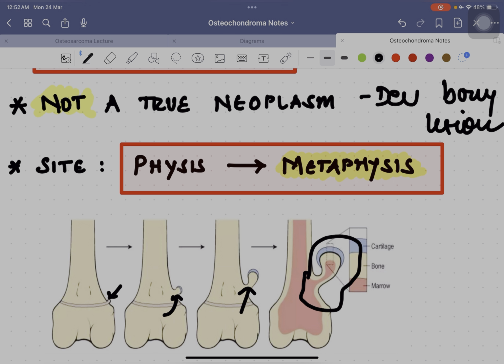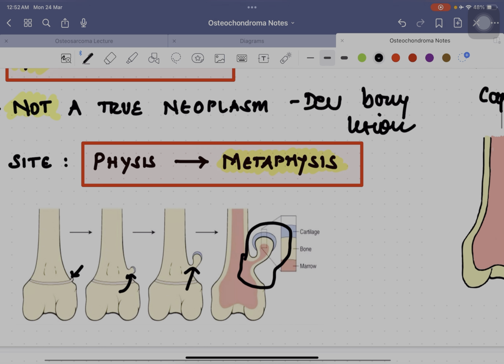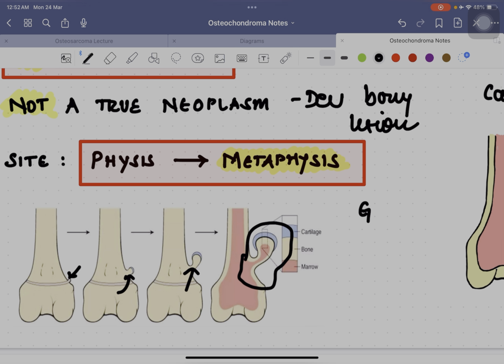They also say that osteochondroma is a growth plate aberration. So what do you mean by that? There is a disruption in the normal function of the physis which leads to an abnormal bone growth. So osteochondroma is a growth plate aberration, which is growth of aberrant cartilage which proliferates from the growth plate.